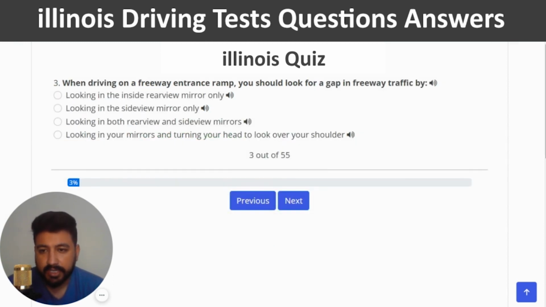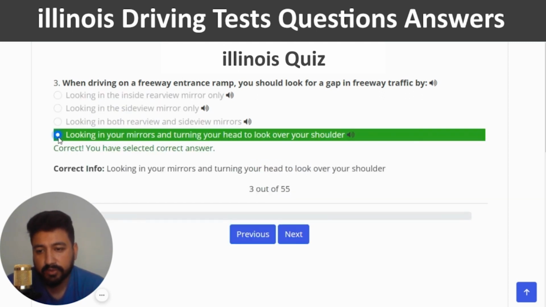The third question is, when driving on a freeway entrance ramp, you should look for a gap in freeway traffic by. The right answer is looking in your mirrors and turning your head to look over your shoulder. So it seems like the last option is the right one. So I'm going to click on the last option.